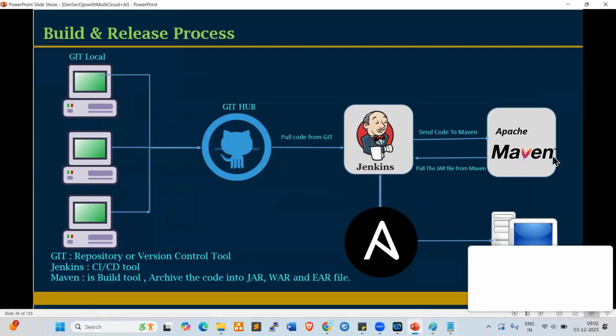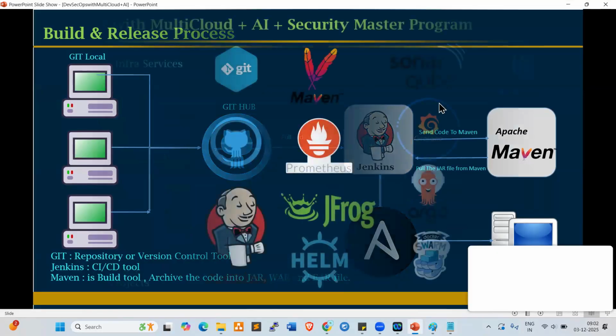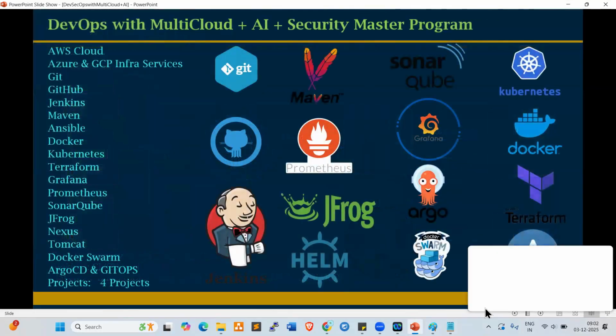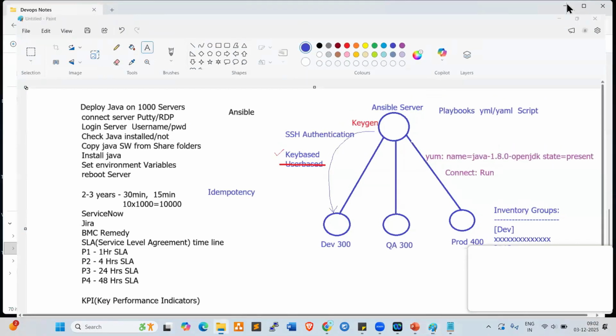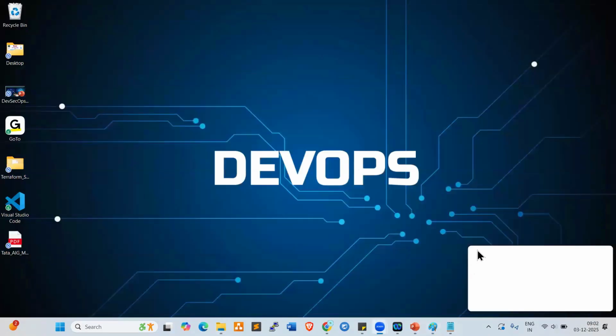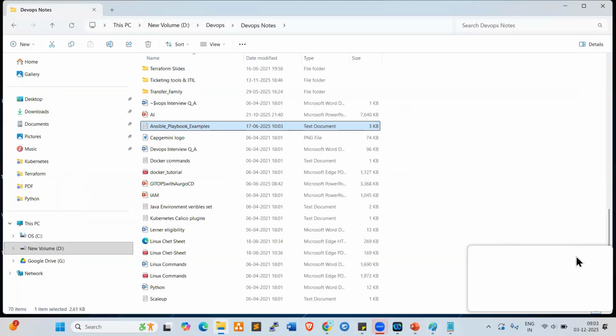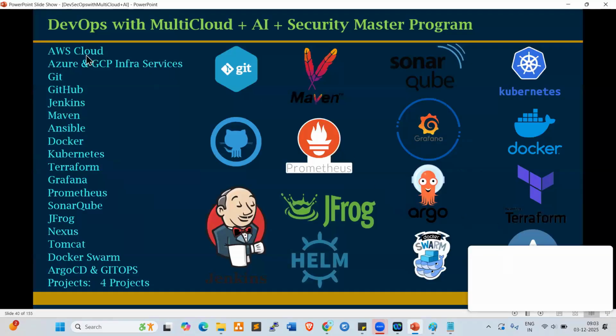In our course, these are the tools that will be covered. AWS will be fully covered, nearly 45 services. Azure and GCP infrastructure services will be covered.